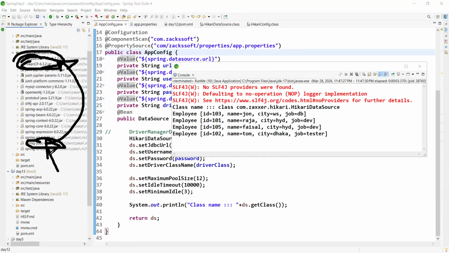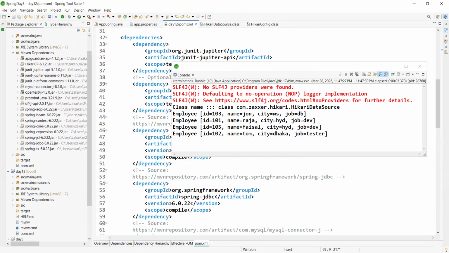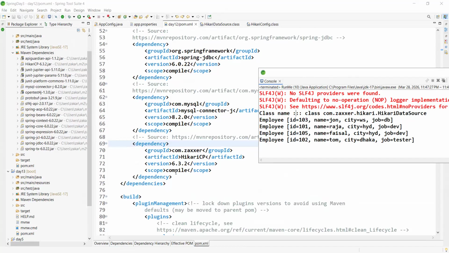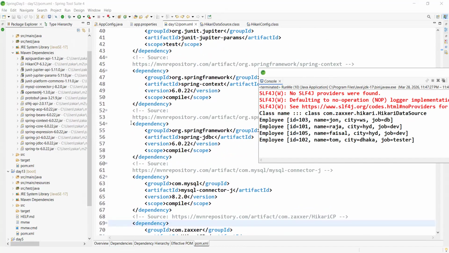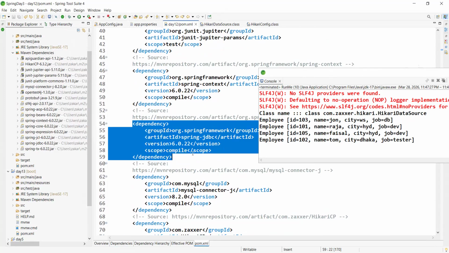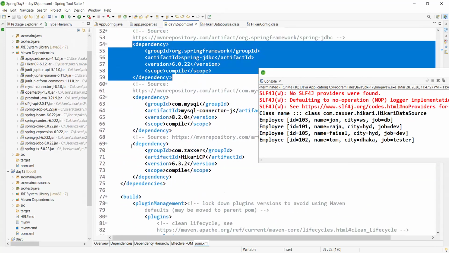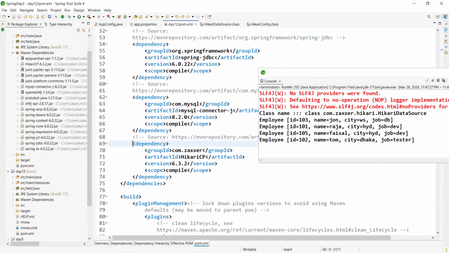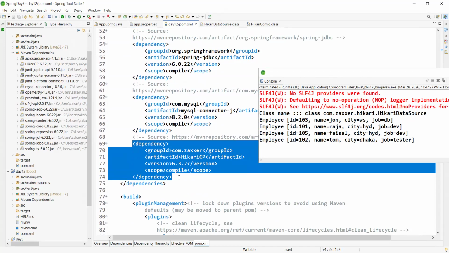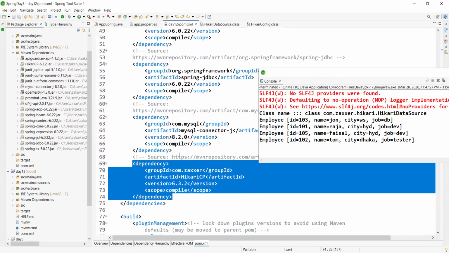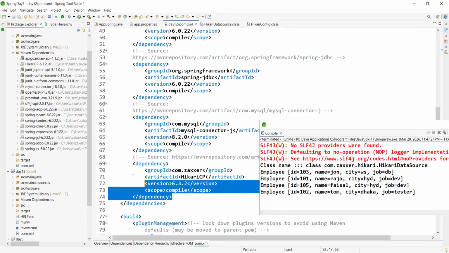So in Spring, are we getting the relevant jar file, like Hikari CP or another connection pool, automatically? We are not getting it, right? For this purpose, we need to add the dependency only. Yes or no?